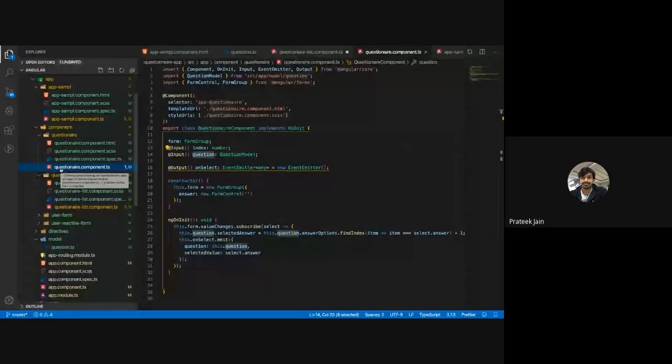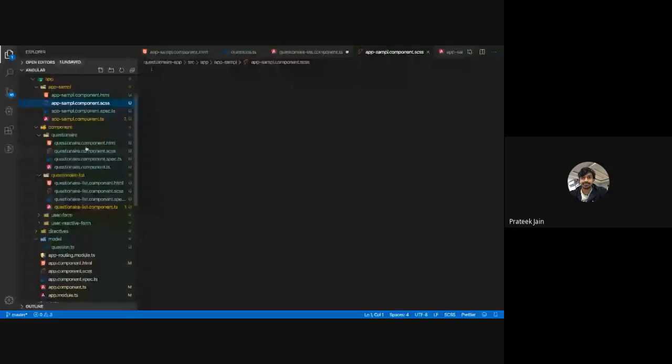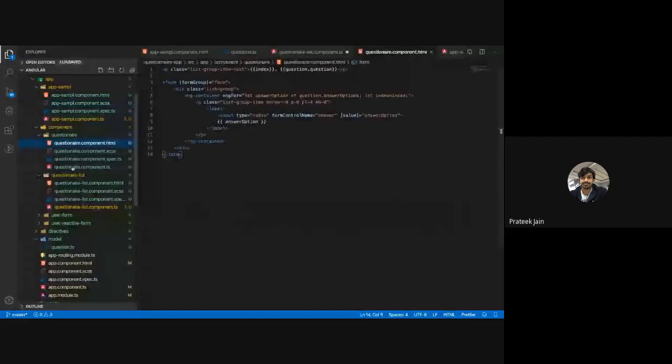Reusable means that every time this loop is happening, I am using the same component for rendering the questions. That way a single component has the responsibility of showing the questions. It should be reusable because even if I'm not using it here, I can individually use that component anywhere else, instead of this list, in my sample component or anywhere. So it is reusable, and it's not bound to any specific component either. That is what is called the generic term.